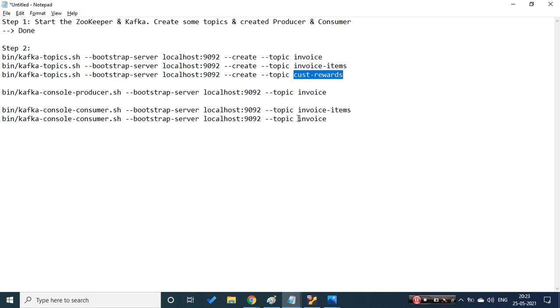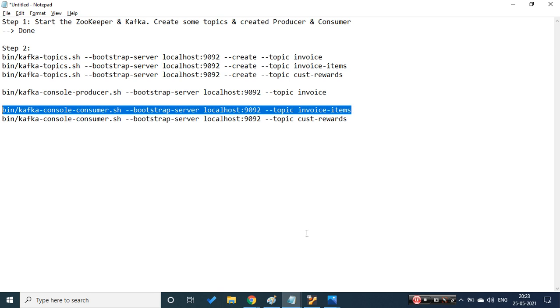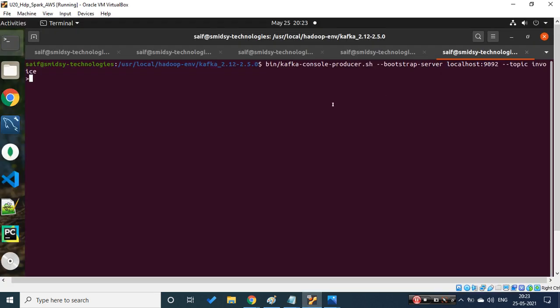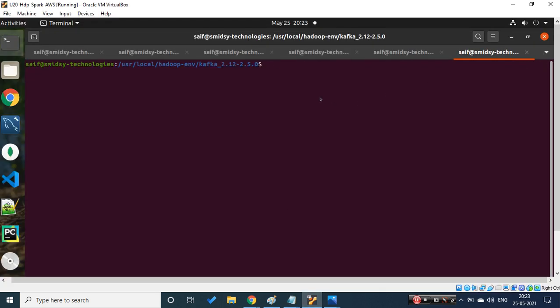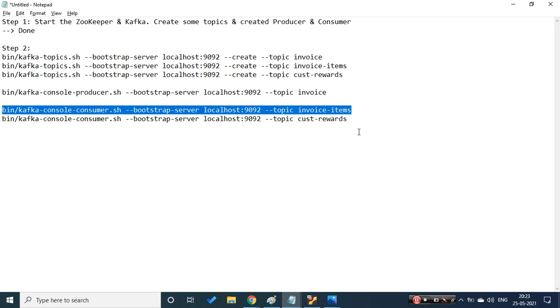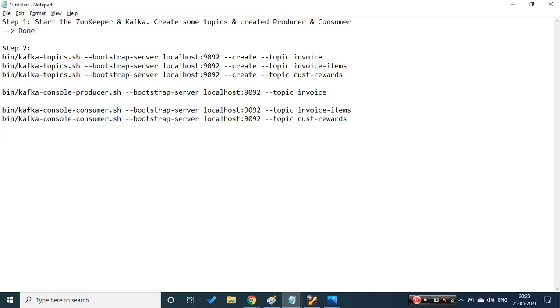So let's change this over here. As of now we will just pick only one and we will write the entire code for the second one, and then we'll start the third consumer. Okay, cool and clean. So all the basic requirement setups are done. Now we need to start with the code. Okay, so let's start writing the code.